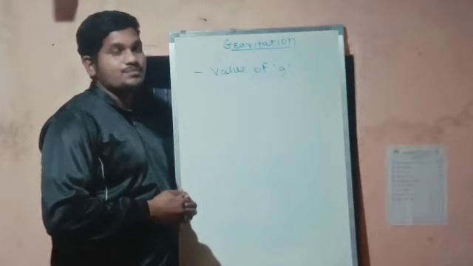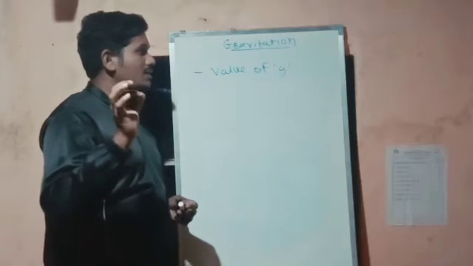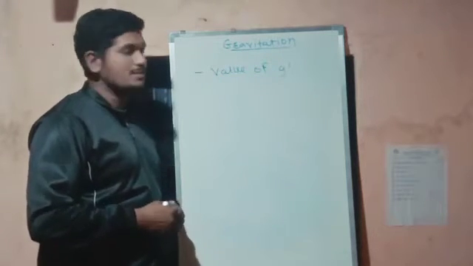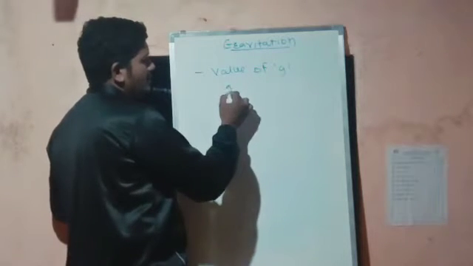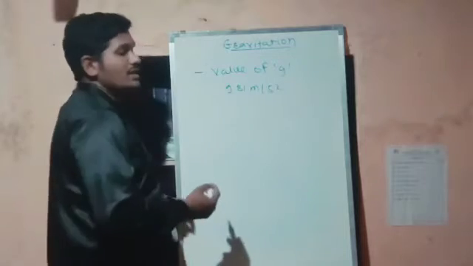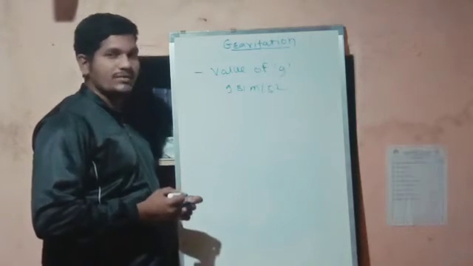Basically the value of g is 9.81 meter per second square, the universal standard value of the acceleration due to gravity.